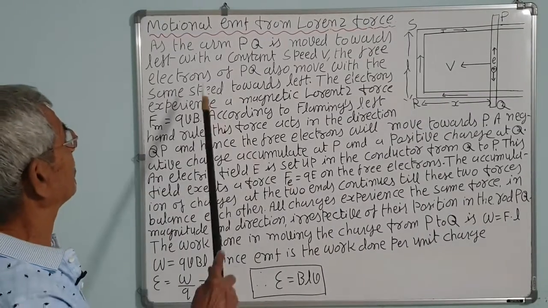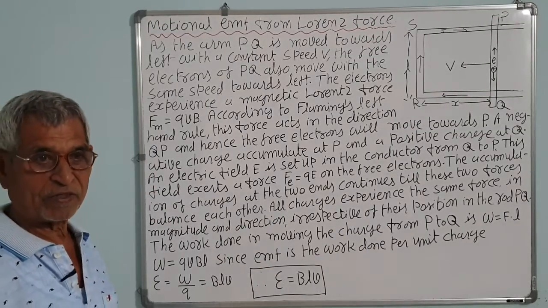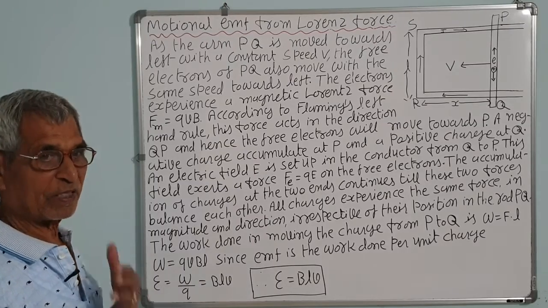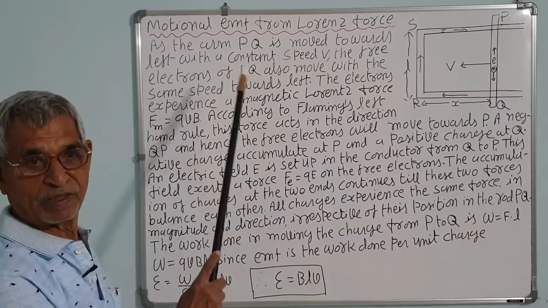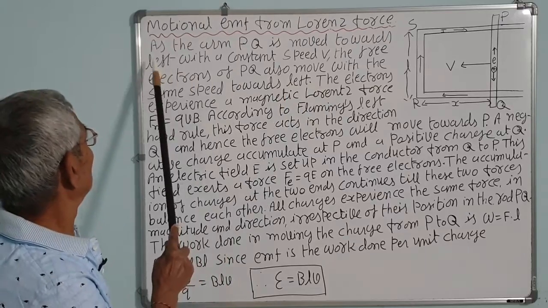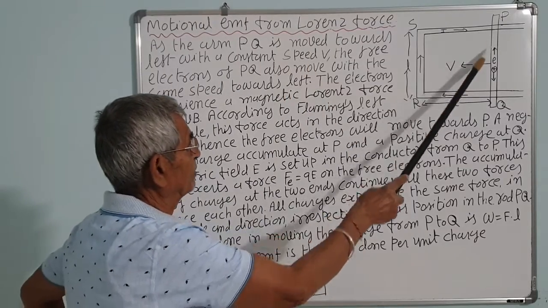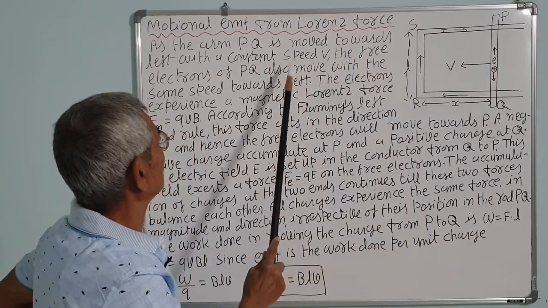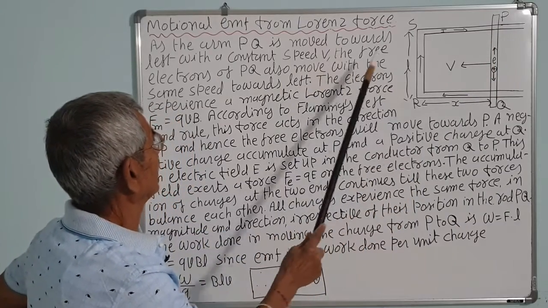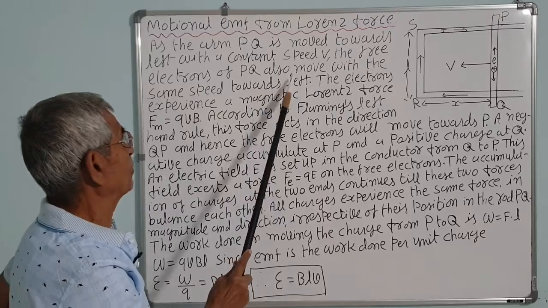Now, induced EMF by Lorentz force. We have seen the induced EMF by Faraday's law, that is E is equal to d phi by dt. Here we will use the Lorentz force. As the arm PQ moves, same figure, as the arm PQ moves with a constant velocity v towards the left, the free electrons of PQ also move.